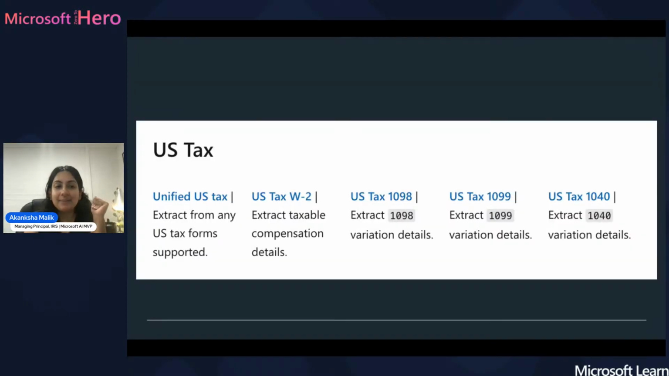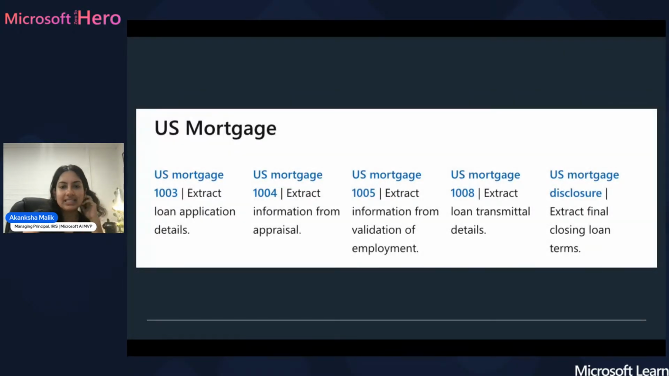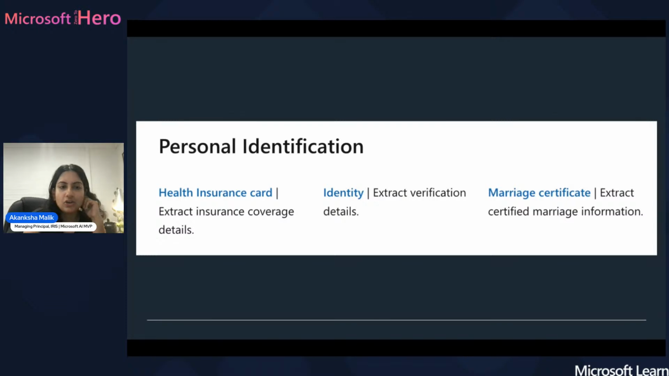So again, you've got the US tax offers. If you've got specific tax forms, those have already been pre-built. The models know exactly how to read those specific forms, where everything's sitting within them. Similarly with mortgages and your PII. So how do you take personal identification information from certain extracts?